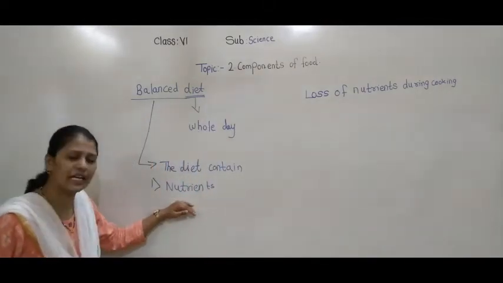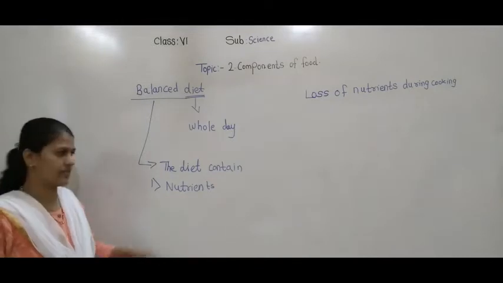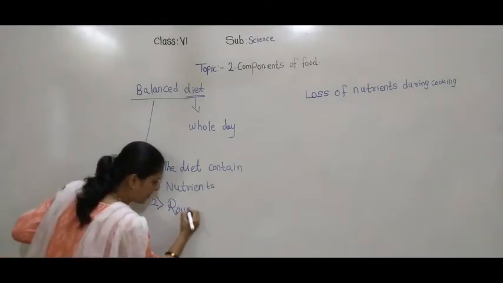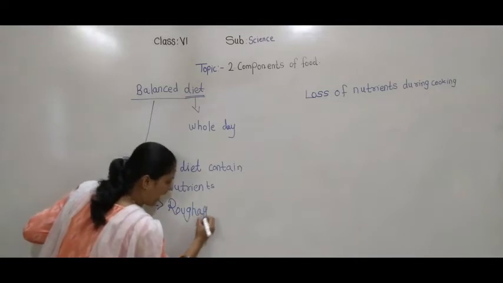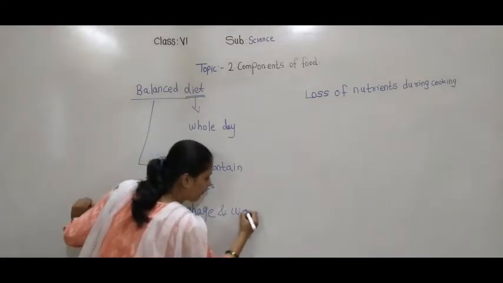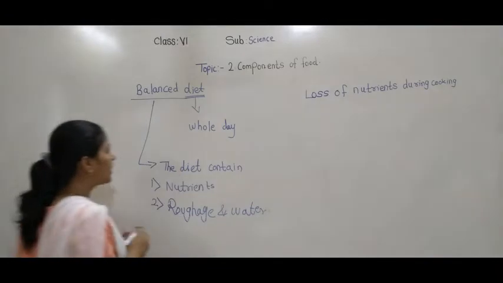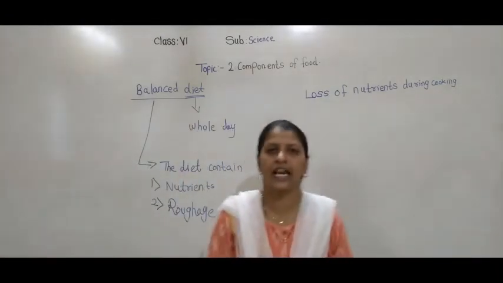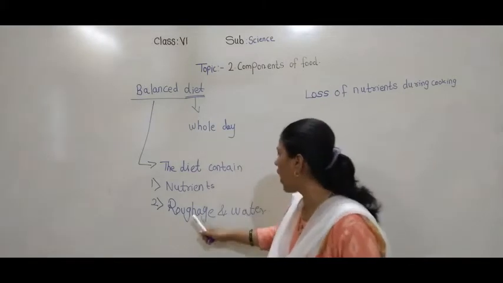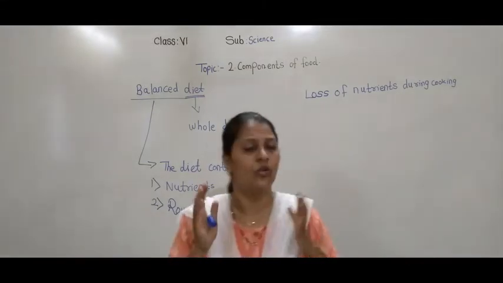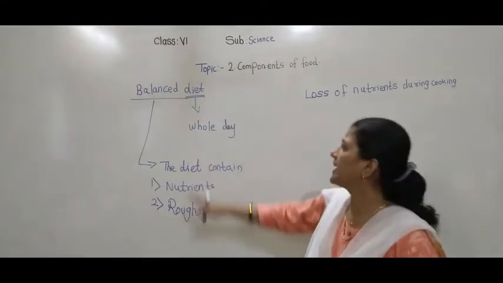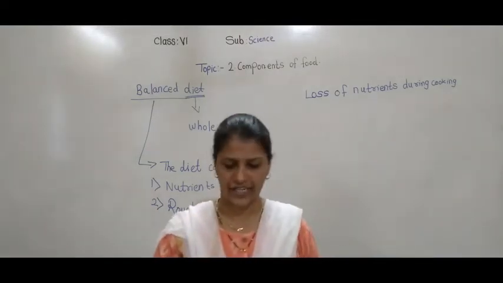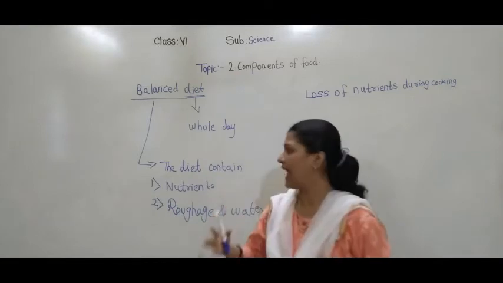These are the 5 main types of nutrients. Along with this, we also need roughage and water. Am I right? So a diet that contains the proper amount of nutrients as well as roughage and water, such a diet is called a balanced diet.